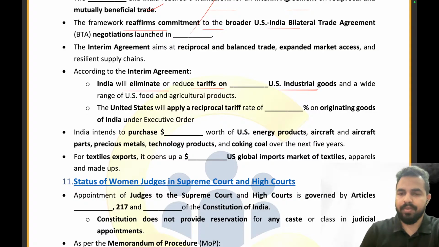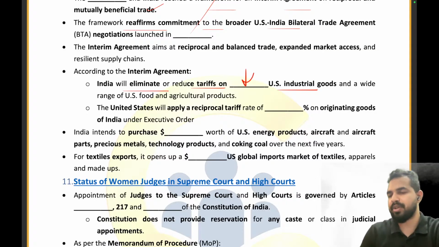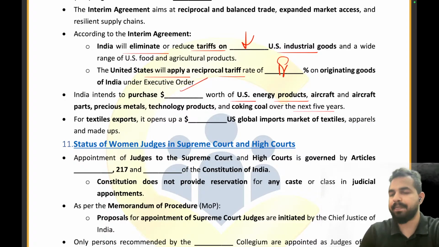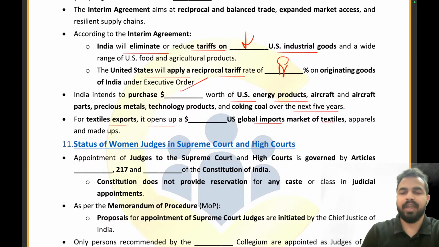तो इंडिया जो भी इंडस्ट्रियल गुड्स यूएस से लेने वाली थी, they have basically mentioned that they will be reducing the tariffs on these goods, right? And the US will apply a reciprocal tariff rate of 18% on originating goods of India. And India intends to purchase $1 billion worth of US energy products this year? That is $500 billion in the next 5 years. Sorry. And for textile exports, it opens up a global import market of textile that is $118 billion,